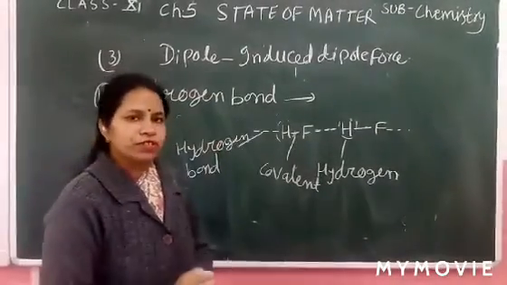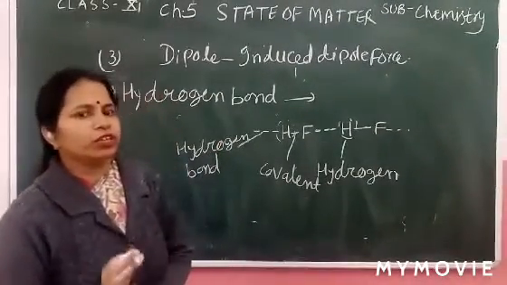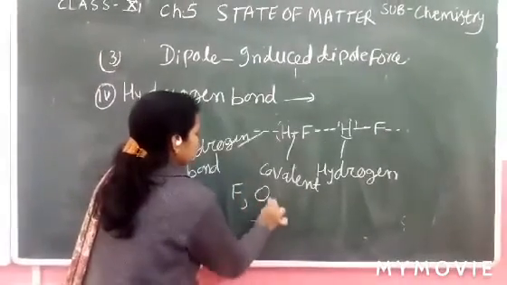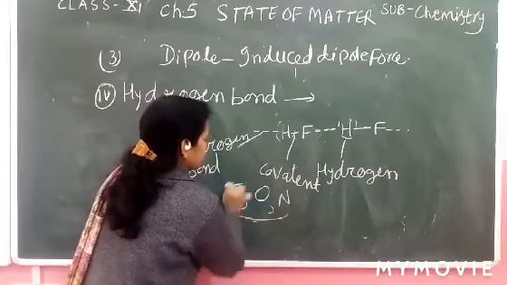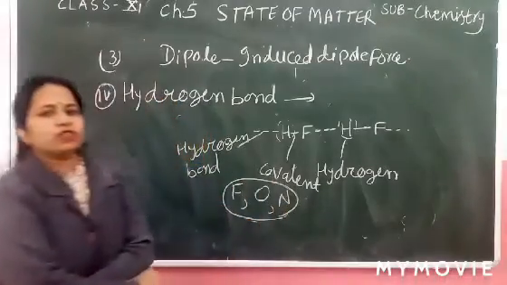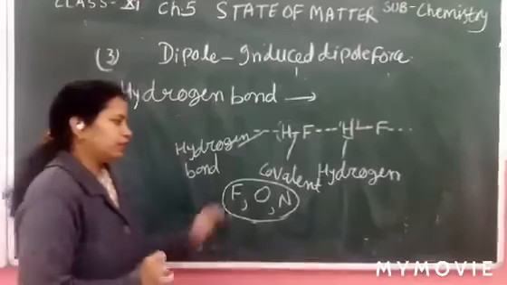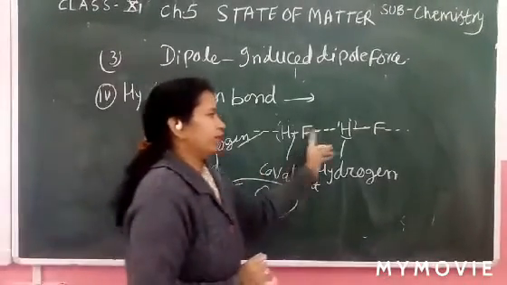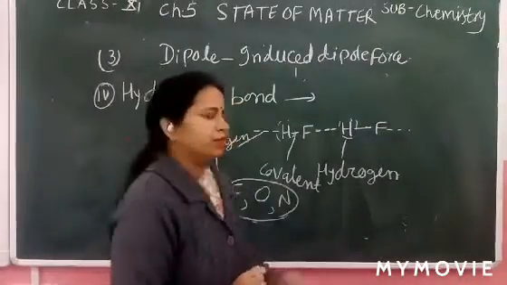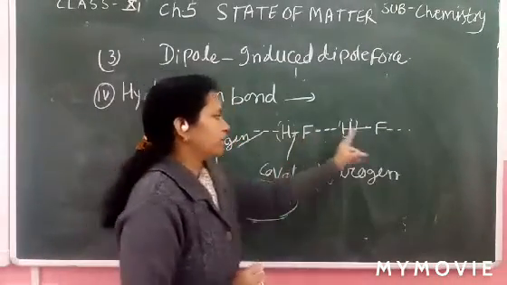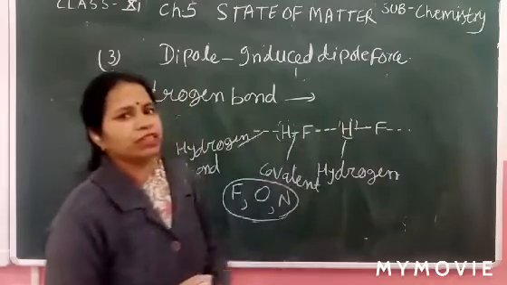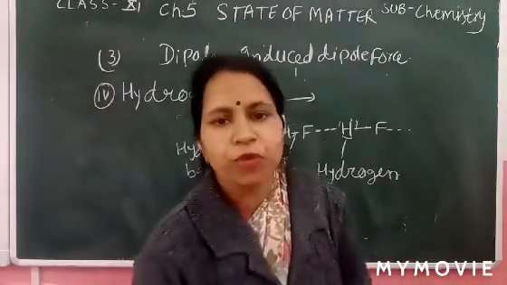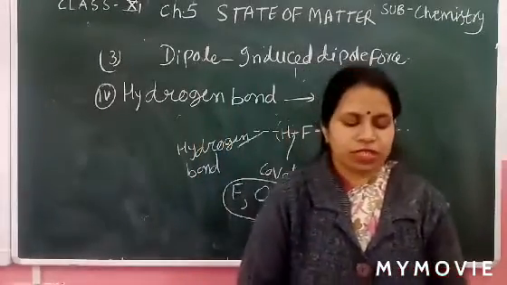So what is the definition? Whenever a molecule contains an electronegative atom, fluorine, oxygen, or nitrogen, and also hydrogen, then the attraction between the two electronegative atoms is called the hydrogen bond. So hydrogen bond is a weak attraction force.